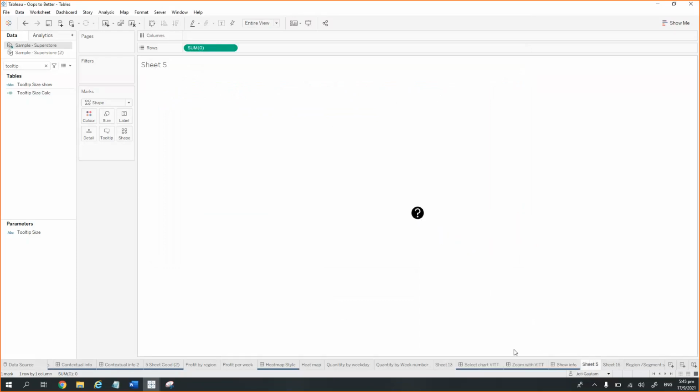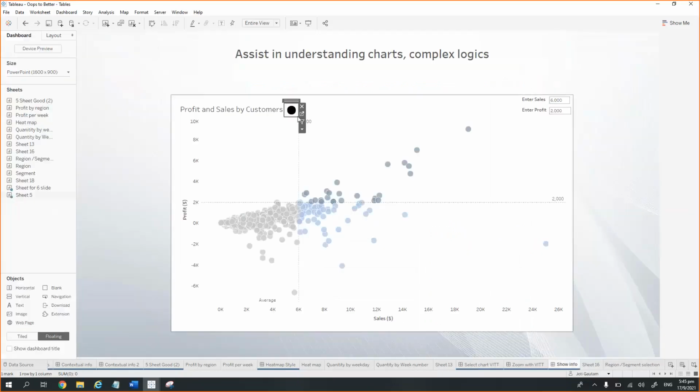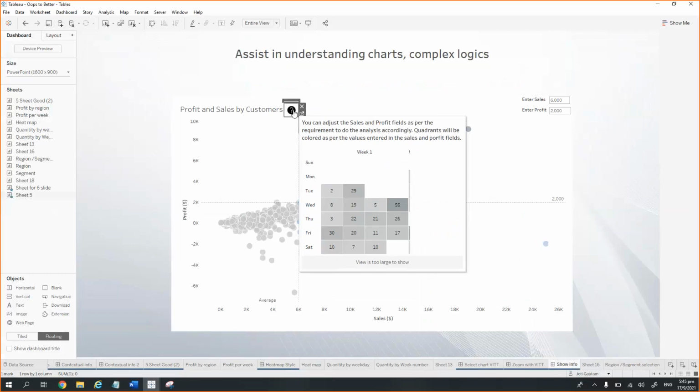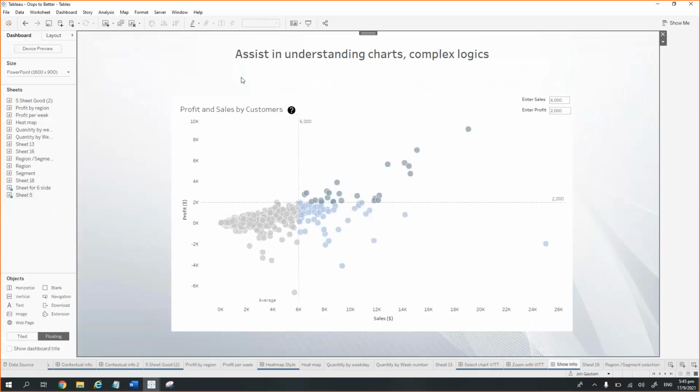So when we go to the visualization, it is gonna show a particular chart. So what we are doing here is that we are using a hack with the help of tooltips to show things in a much better way to improve the user experience. Because if you are using some complex logic, or if you want to let them understand the chart, or if you want to show them the steps which can be followed to understand a particular visualization, that can be done with the help of the tooltips.